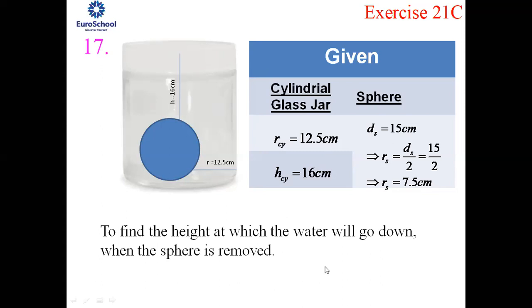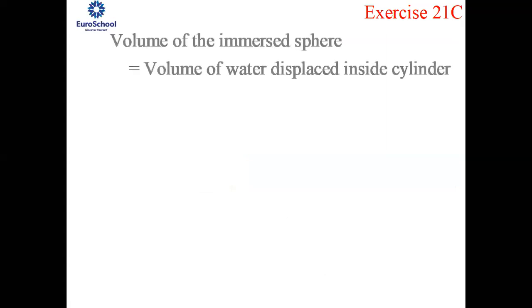It all depends on the weight or the volume of the sphere which we have put there. So what will be your formula over here? You can just think over it, or even try to visualize it. The volume of the immersed sphere, the sphere which we have put down, will be equal to the volume of the water which is being displaced inside the cylinder.